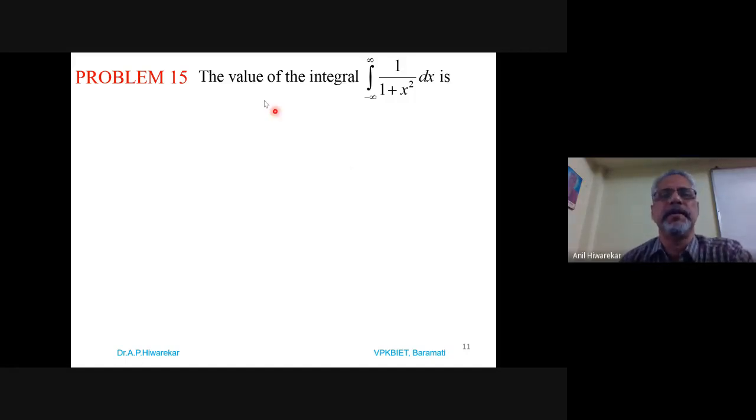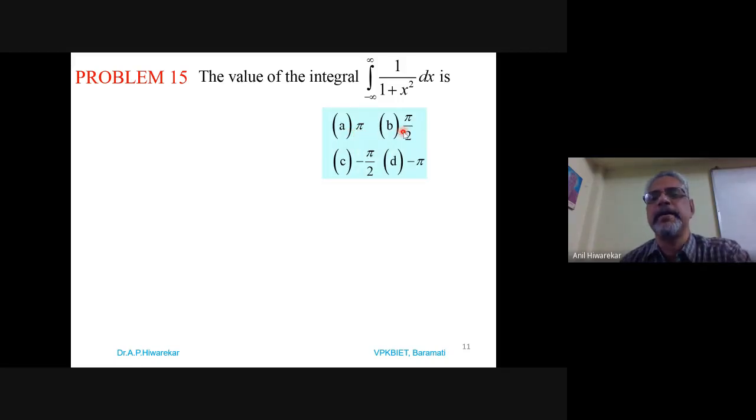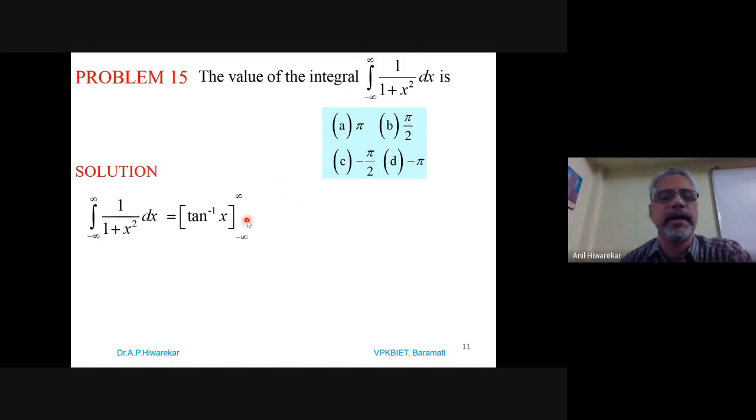Problem number 15. The value of the integral from minus infinity to plus infinity of 1 by 1 plus x square dx is. Options: A is pi, B is pi by 2, C is minus pi by 2, and D is minus pi. So what you have to do is just solve this integration, and this is a very standard result. Integration of 1 by 1 plus x square dx is what? Tan inverse x. And what are the limits? Minus infinity to plus infinity.